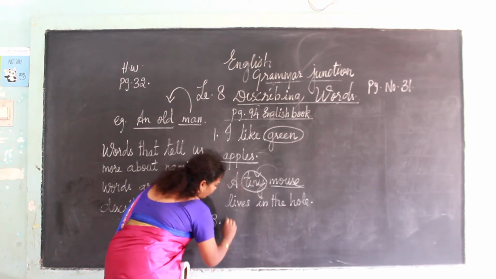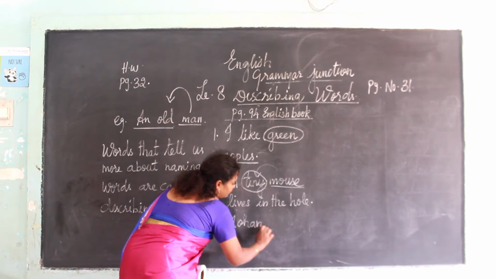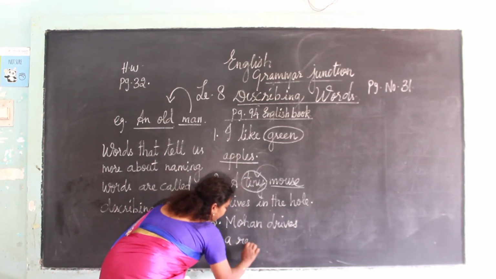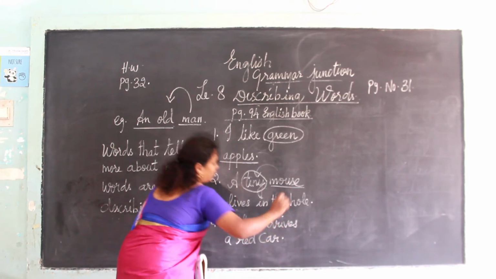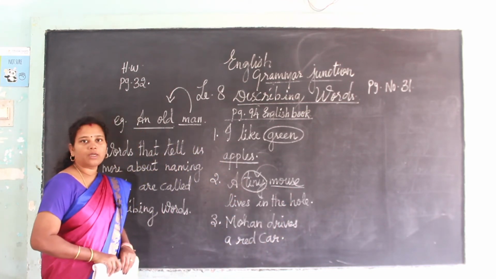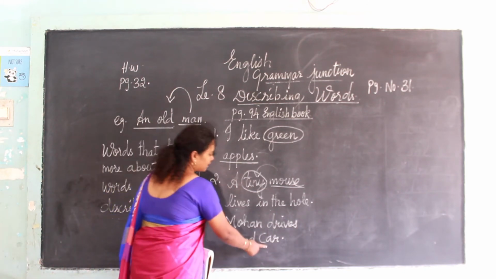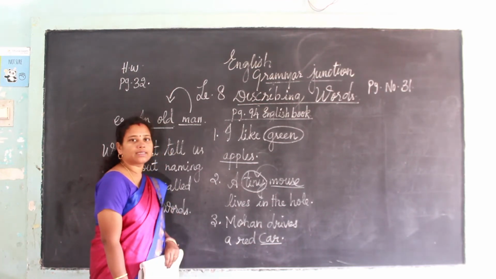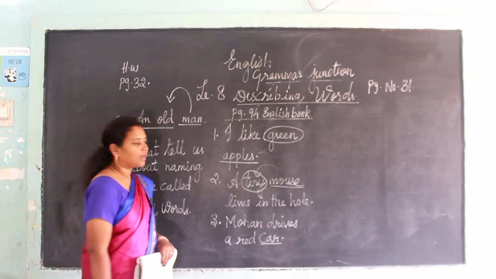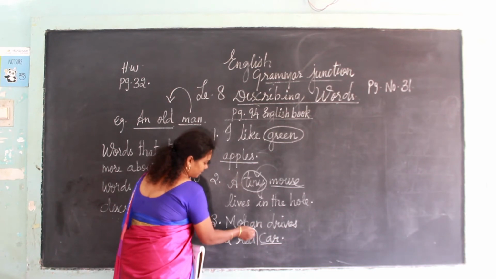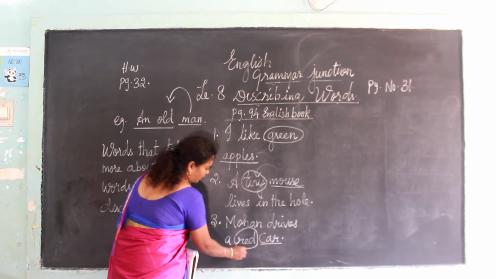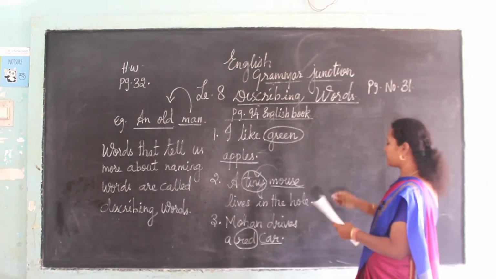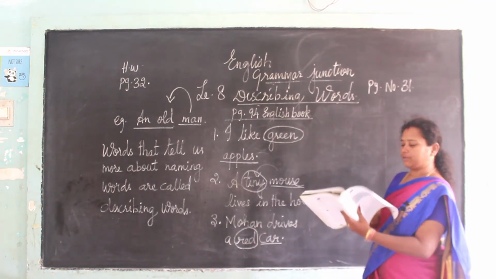Mohan drives a red car. So what is the naming word over here? Yes, car is the naming word. What is describing how the car is? The car is red in color. So red is called a describing word. So circle the describing word red. See the fourth one. That is the book page number 96.